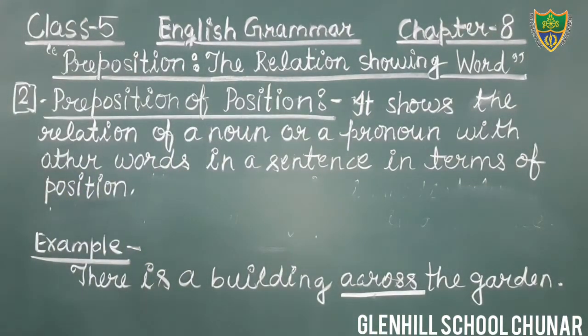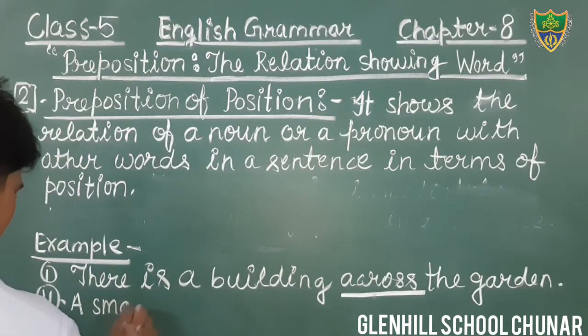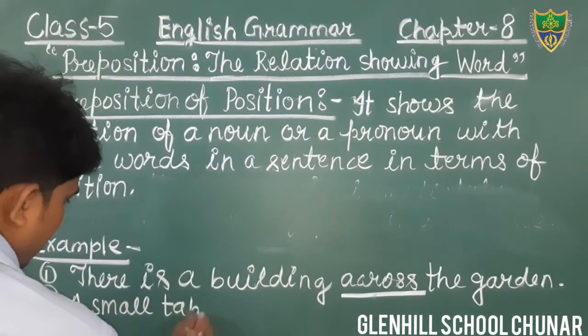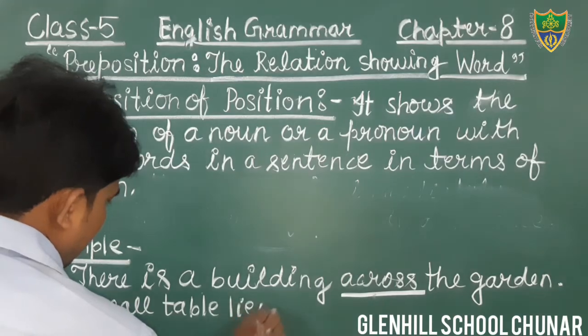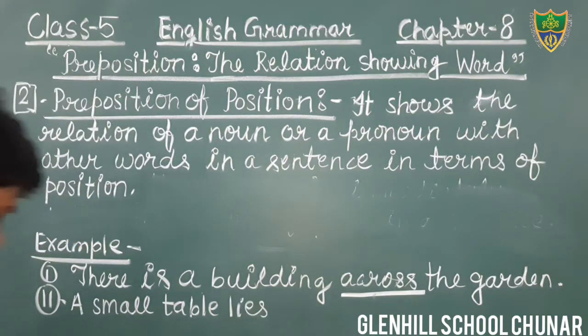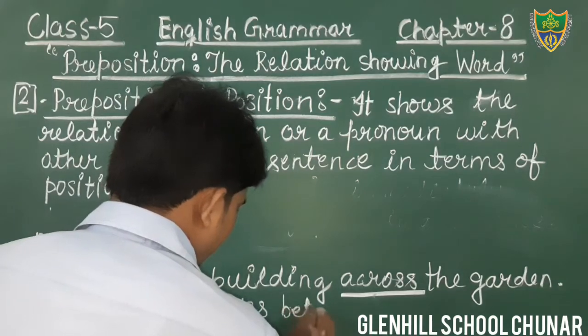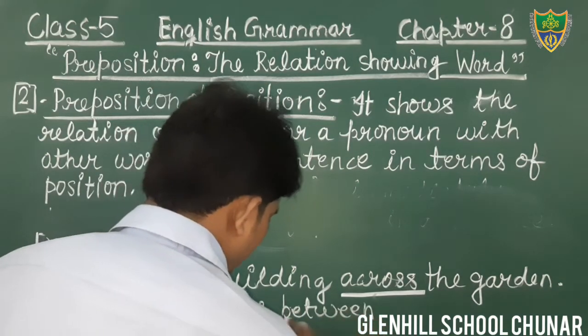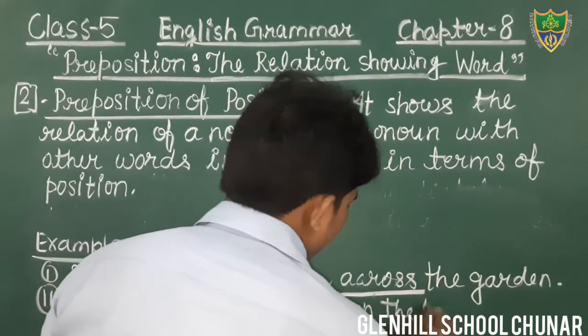Okay, students? One more example you can see. That is first example. Another example you can write. A small table lies between two chairs. A small table lies between the two chairs.